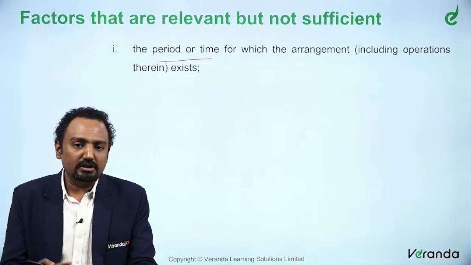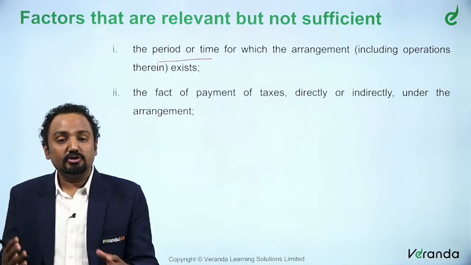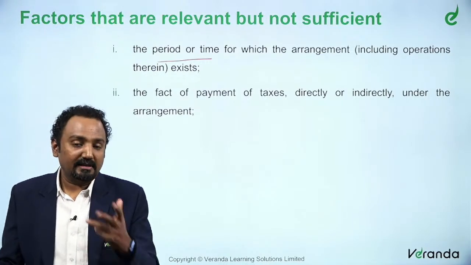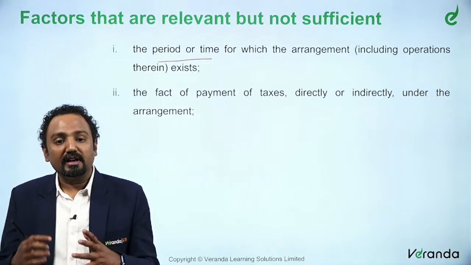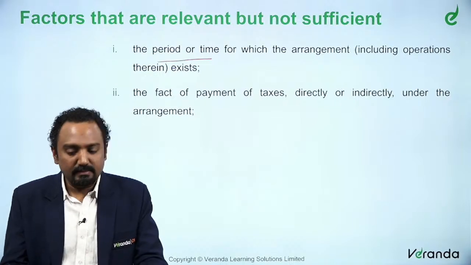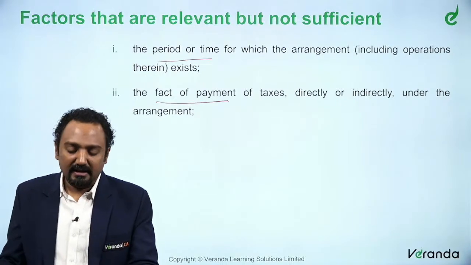So, the timing in which that arrangement has been entered into, it is okay. Let us say they say that we have already paid all the taxes that are due for us. So, where is this called an impermissible avoidance? So, it does not matter. The timing does not matter, and the fact of payment, whether taxes are paid or not, does not matter.